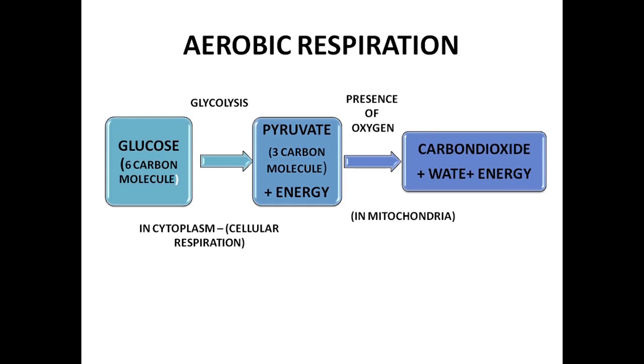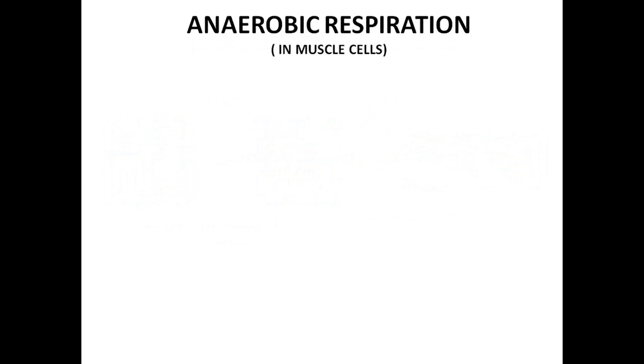So here you just observe the number of carbon atoms in each part. The first one we see here is the 6 carbon molecule glucose, then the 3 carbon molecule pyruvate, and carbon dioxide, we know, is a single carbon molecule. So here what is happening, the number of carbons is reducing, right? So an oxidation process is taking place. So complete oxidation is being achieved here. Then we'll go to anaerobic respiration.